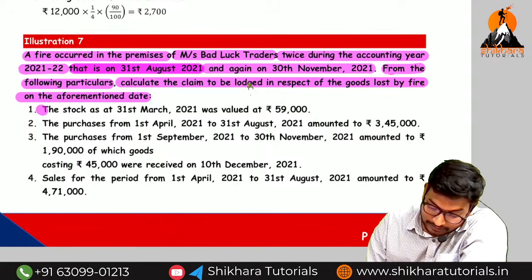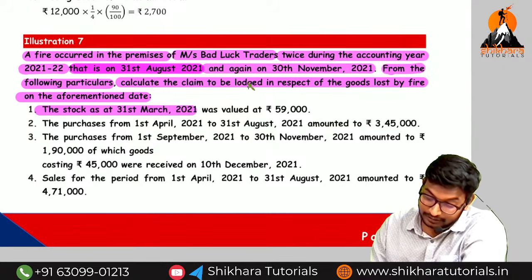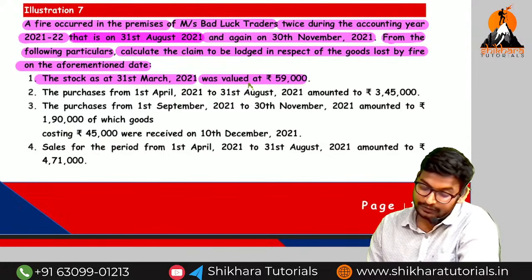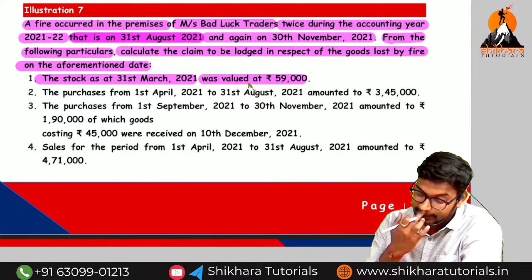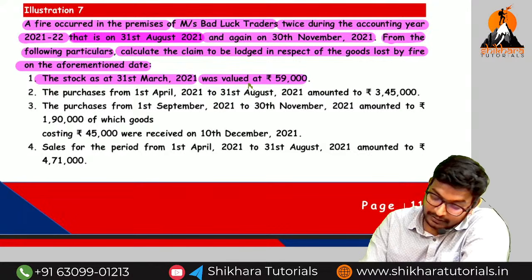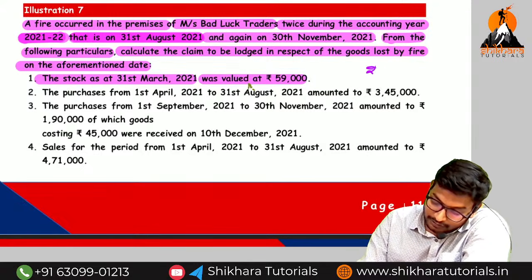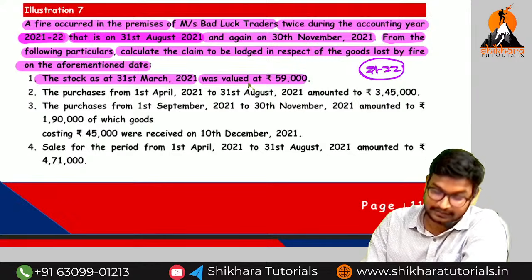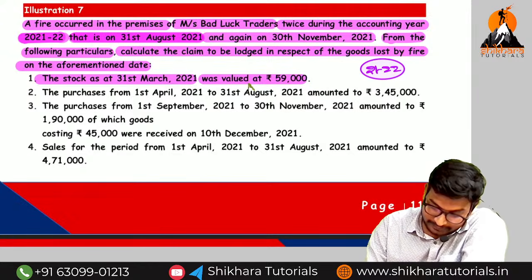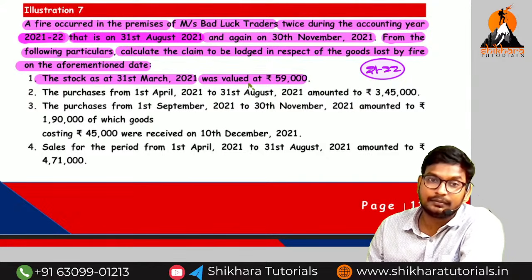The stock as on 31st March 2021. That means he is valuing it how much? 59,000. So 31st March means they are following which year, financial year or calendar year? Financial year. Twice in the accounting period of 21. What is our current year? 21-22 is the current year. Okay, guys? Then what is the previous year? 2021 is the previous year.